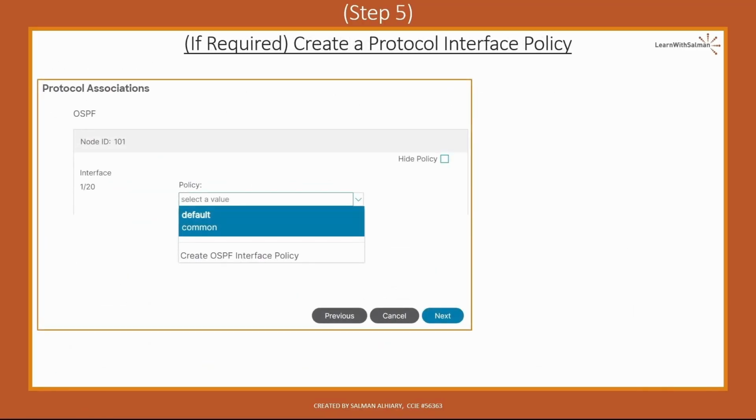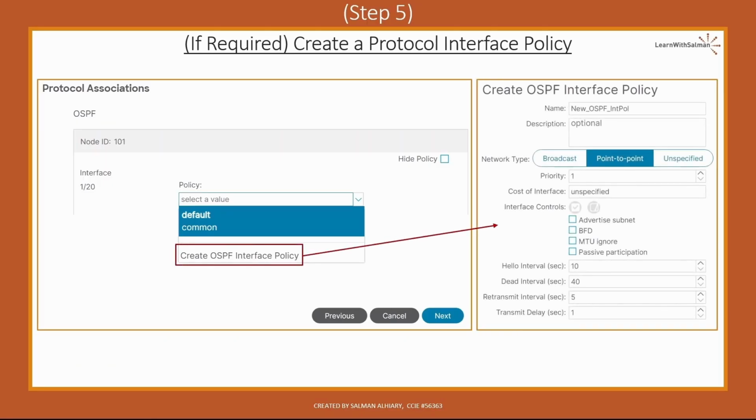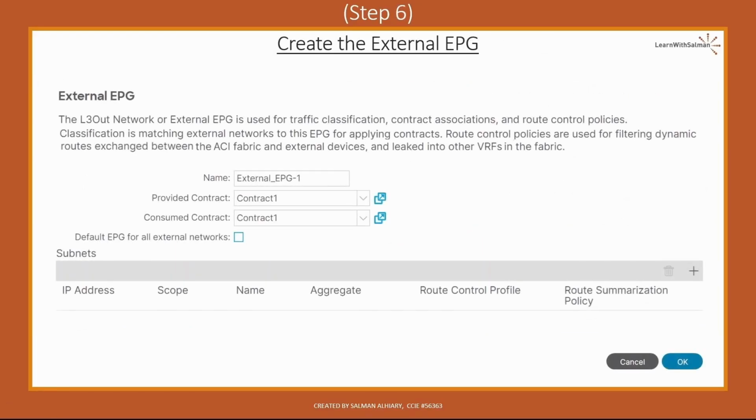Step 5, create a protocol interface policy if required. For example, here, create an OSPF interface policy to use the point-to-point OSPF network type. Please note that these options are OSPF standard settings. They are not ACI related. Okay? Then we move to the next step, step 6, create the external EPG.